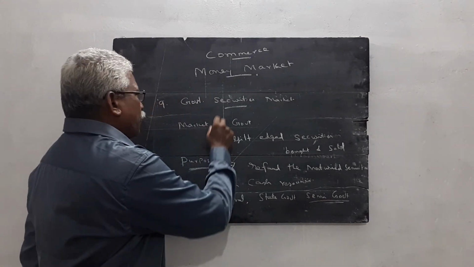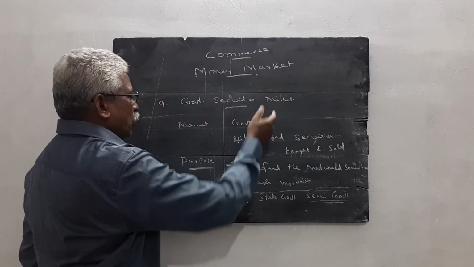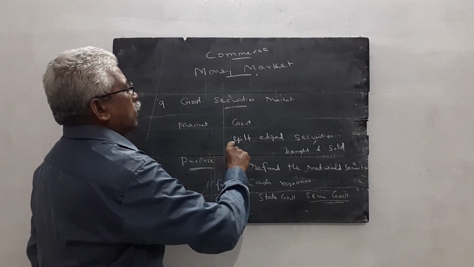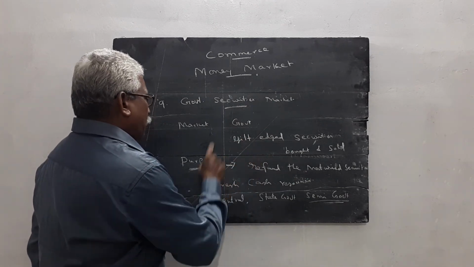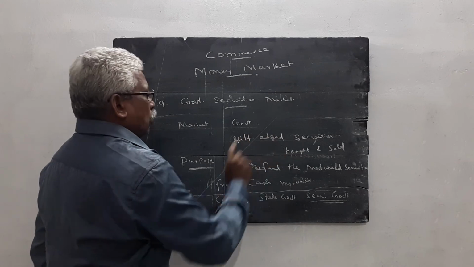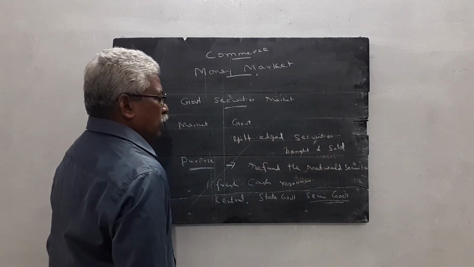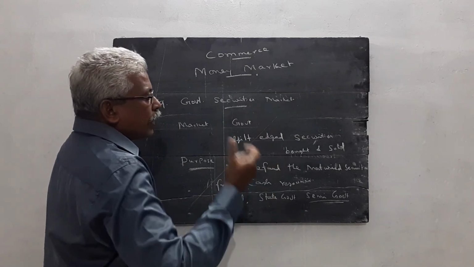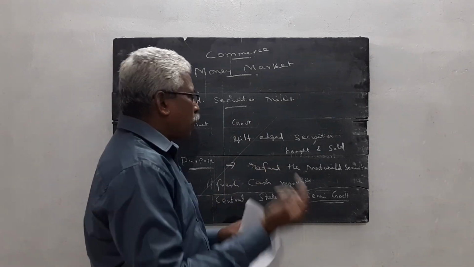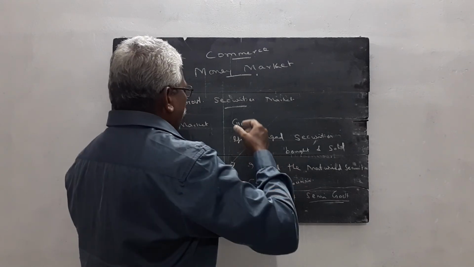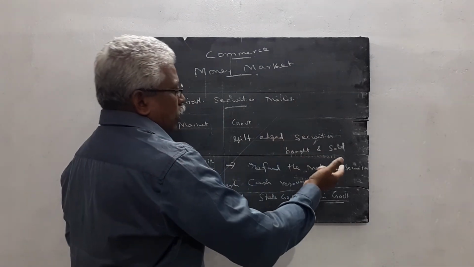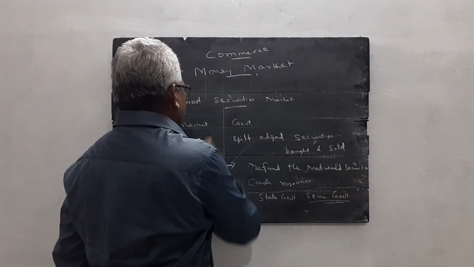The purpose of issuing the government securities is to refund the matured securities. The government already collected funds from the public, but for repaying that fund, these types of securities were sold.